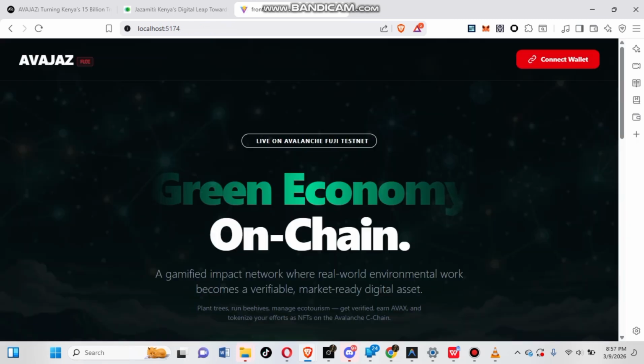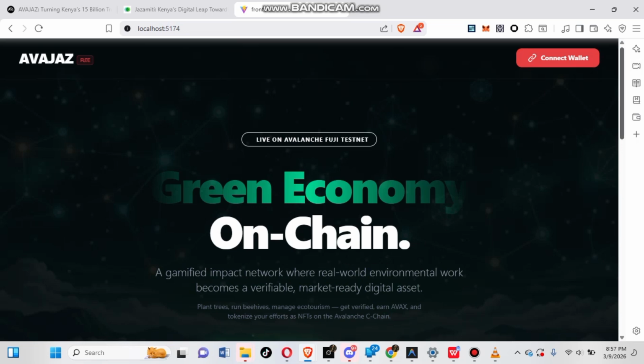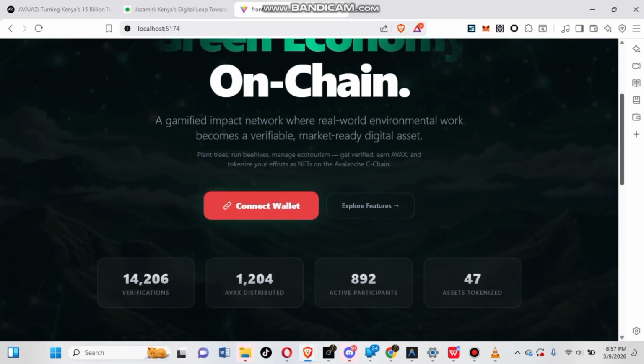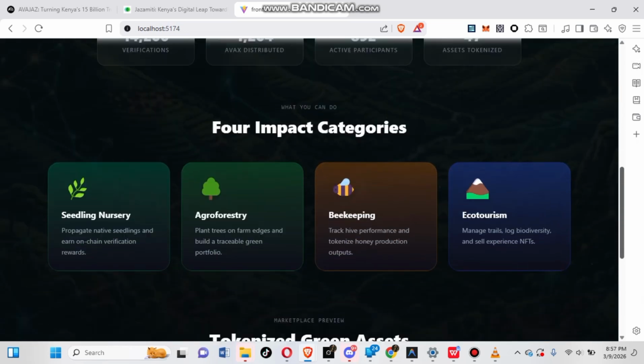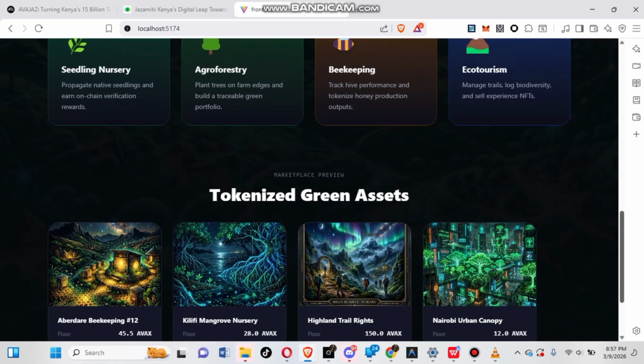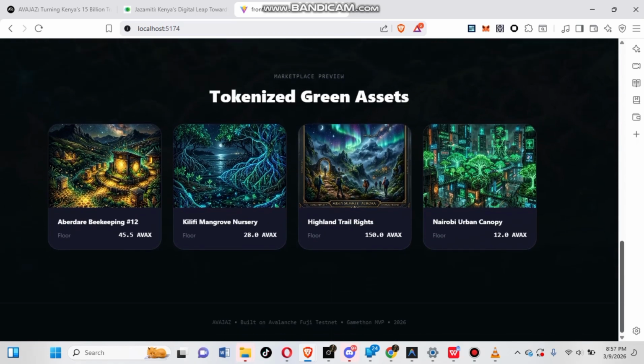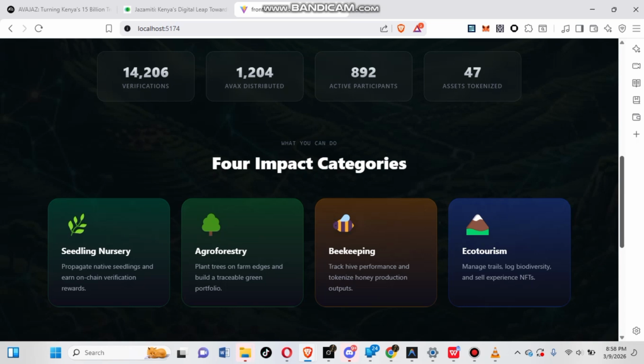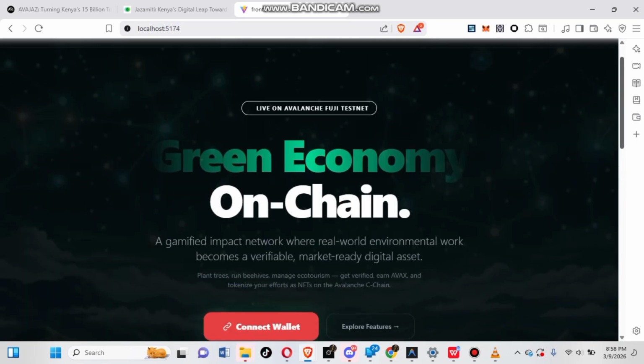Our long-term vision is to build a green economic layer where forests become productive digital assets. Through Avajaz, we aim to enable tree-backed digital assets, conservation NFTs, decentralized environmental markets, community-driven forest economies. Avajaz is not just about technology, it's about empowering people to protect our forests and finally participate in the value they create.